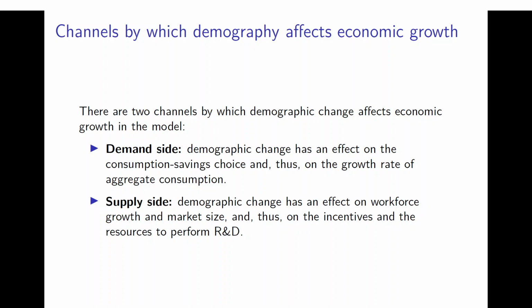And the supply side channel, where demographic change, of course, has an effect on workforce growth and the market size, and thus also on the incentives and the resources to perform research and development. So the number of scientists, of course, is determined to a large extent by the size of the population and by the growth rate of the population in such a framework, and this will also be affected by demographic change.